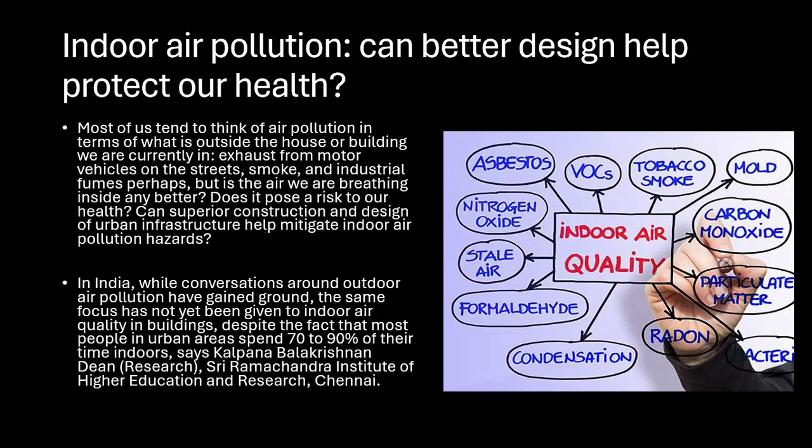pollution that is happening. Most of us tend to think about air pollution in terms of what is outside the house or building, like exhaust from motor vehicles or on the streets. So we are basically talking about those things which are coming from outside the house. It could be the carbon dioxide that is coming from the vehicles, but we're not talking about what is happening inside our house.